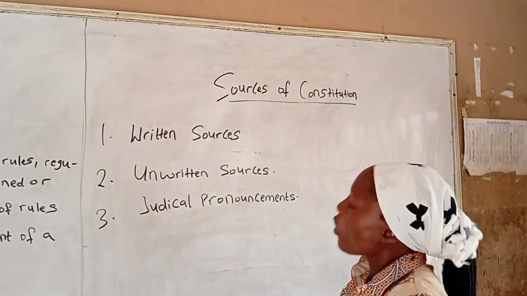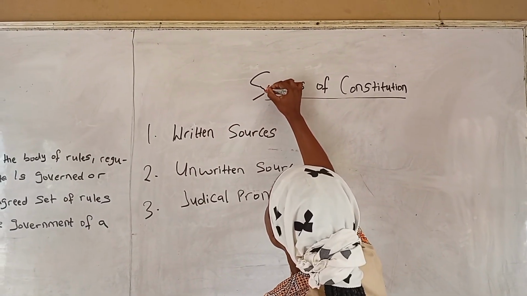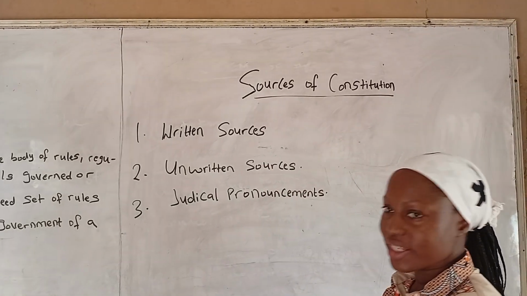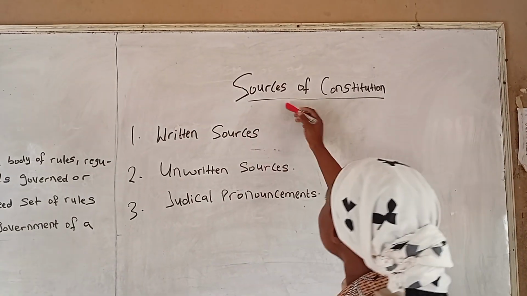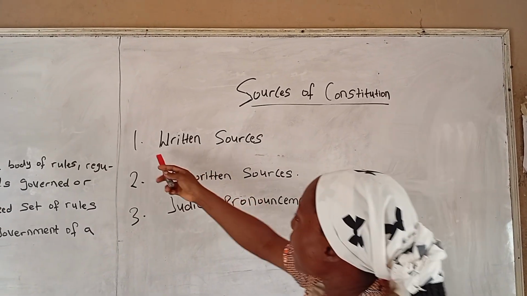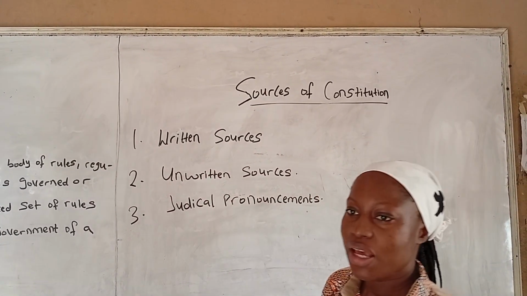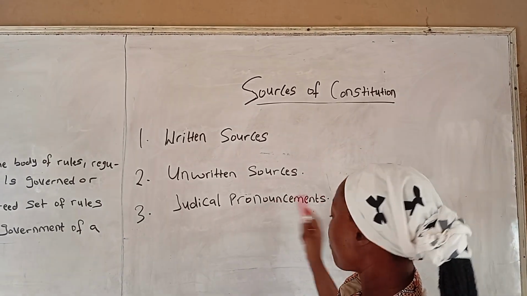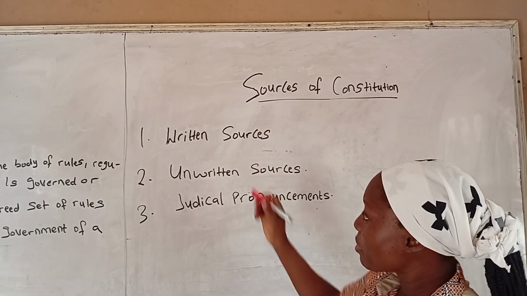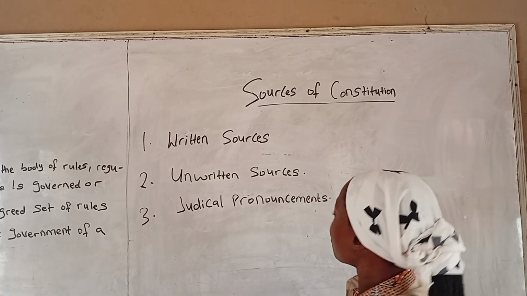Sources means where that particular rule or regulation is being derived or gotten from. That is what we mean by sources. Now, where do we get our Constitution from? We can get it from written source, we can get it from unwritten source, and we can also get it from judicial pronouncements.